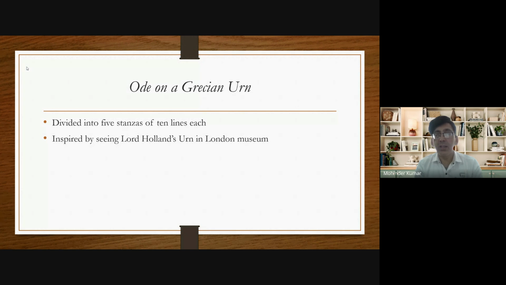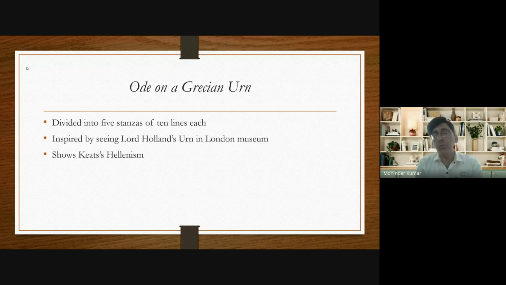And that's why in this poem, John Keats describes the pictures carved on the urn. Originally, that urn belonged to Lord Holland. There were Lord Holland's ashes in that urn.